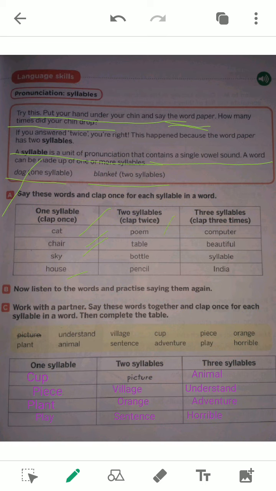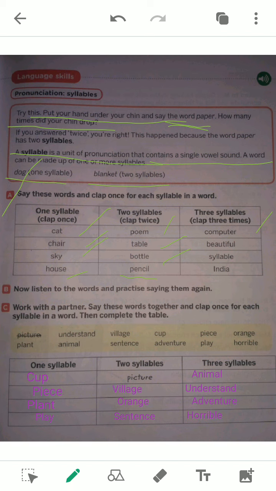Poem. Look at this. Po plus em. Po, one vowel sound. Em, another vowel sound. Table. Look at this, two-syllable word. Bottle, two-syllable word. Pencil, two-syllable word. Now come to three-syllable words.